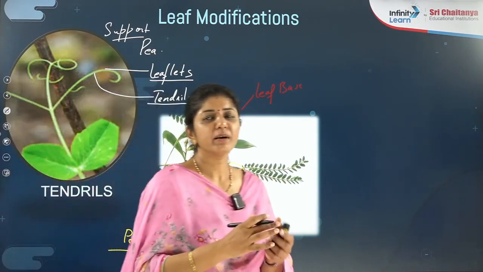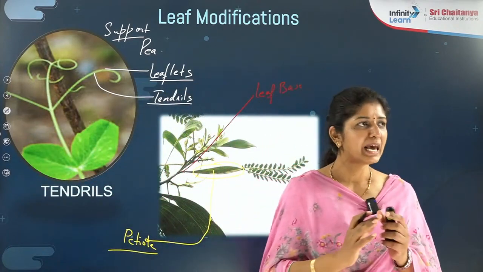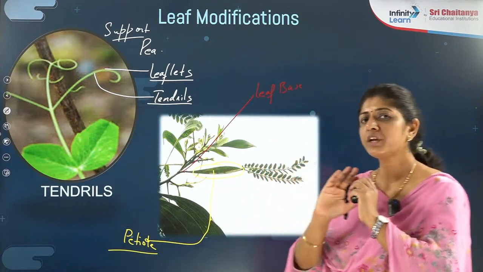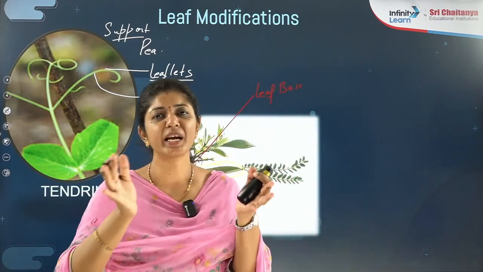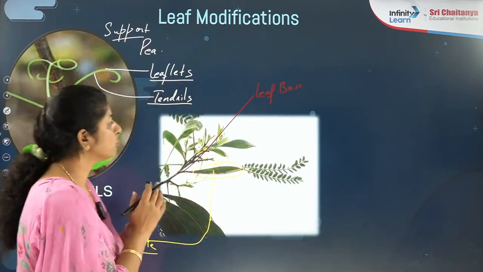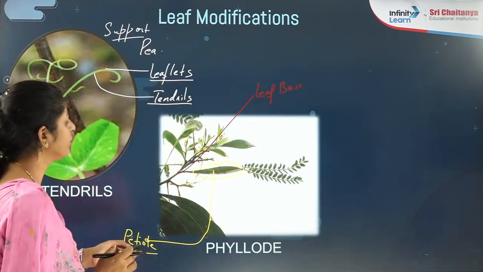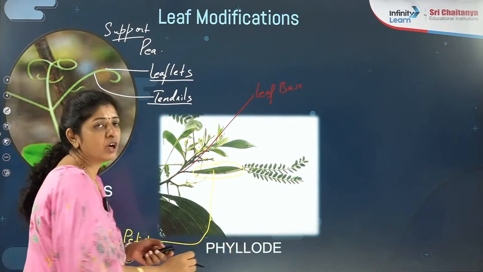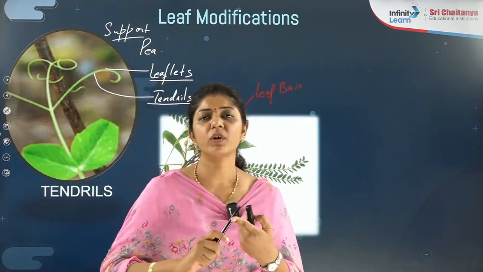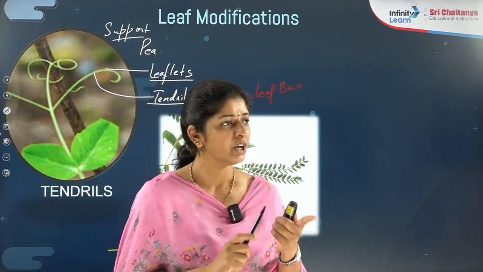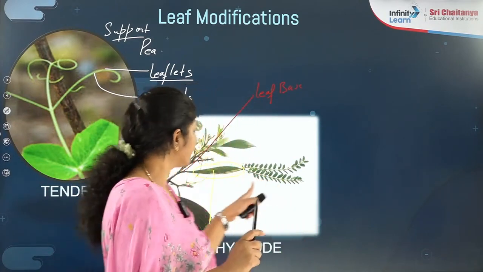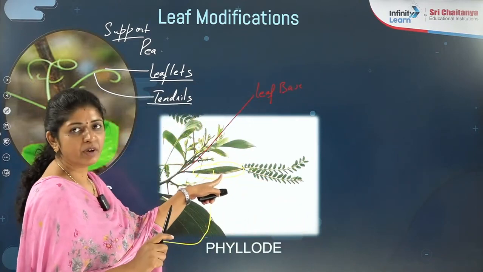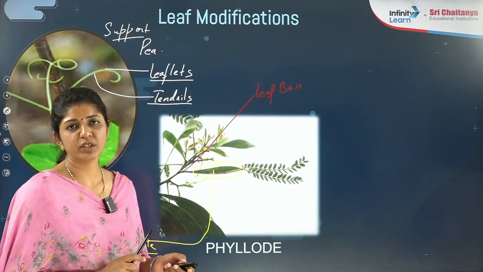When the petiole becomes photosynthetic, the lamina is going to be shed off. The petiole becomes photosynthetic, expanded like a leaf. That will show the photosynthesis, and that you call it as what thing? Phyllodes. Don't confuse phyllodes with phylloclade and cladode. Yesterday we discussed, even today in the morning we have discussed that point. Are you getting that? So phyllode is a modification of leaf where the petiole becomes photosynthetic.